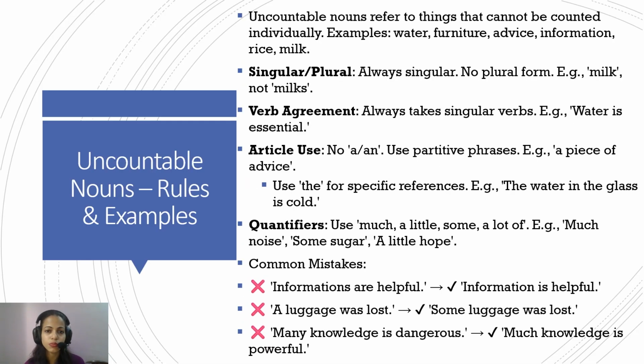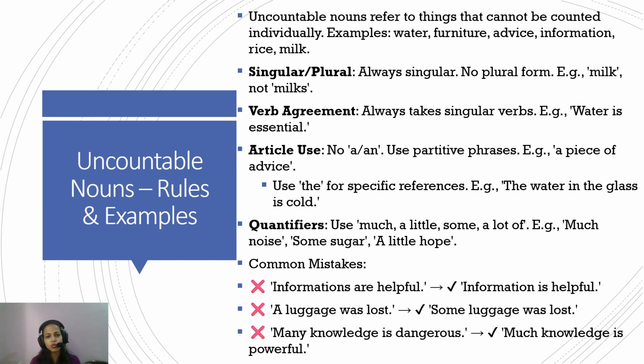Now for uncountable nouns. Again, it's fairly simple from the name itself. Uncountable nouns refer to things that cannot be counted individually. For example, water, furniture, advice, information, rice. You cannot count rice grains. Milk. You cannot count milk. You can tell their quantity, but you cannot tell each and every unit.